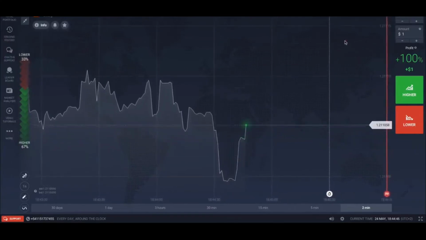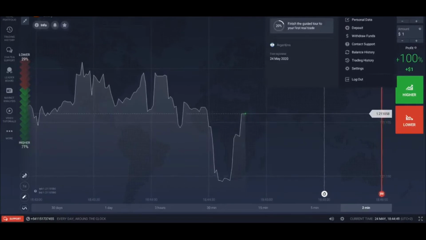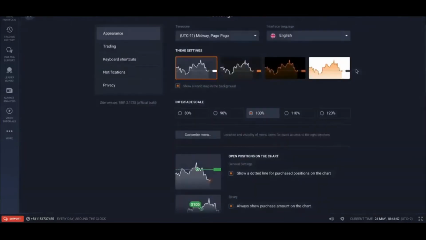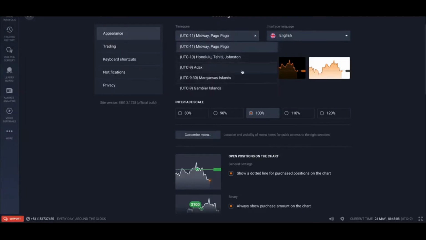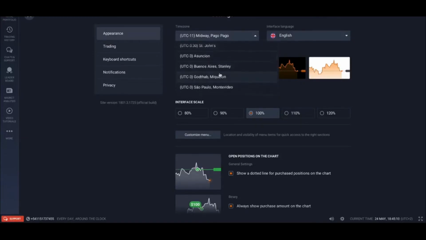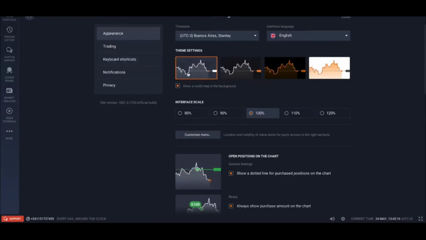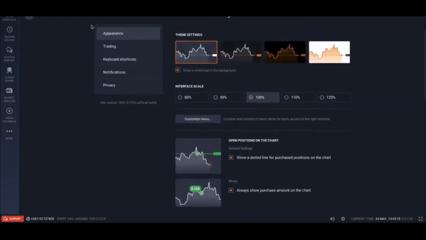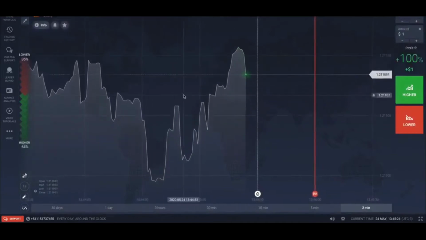So the first thing you want to do is just click here, and you want to go to where it says settings. Okay, and very, very important, that's probably the most important thing to use our signals. You have to select the time zone for Buenos Aires. So you're going to click here, and if you don't see it here at the top, you're just going to scroll down to where you look for Buenos Aires right here, this one, UTC -3. Click that. Once that is selected, then you have other options that you can choose from, but I'll leave it up to you guys to just check out this platform and see how everything works.